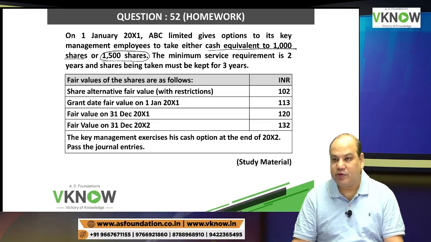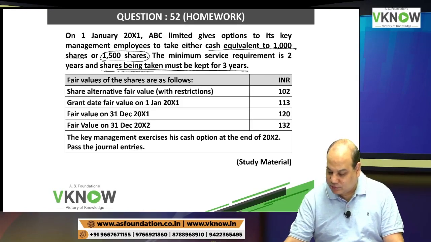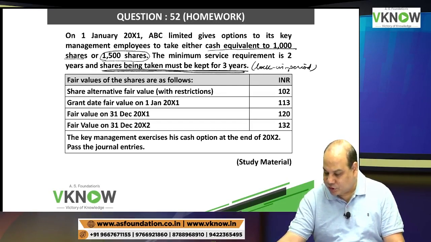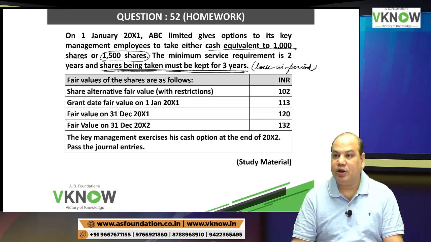The minimum service requirement is 2 years. Shares being taken must be kept for 3 years. Same question, and it also has a lock-in period. If there is a lock-in period, then the fair value of the share gets reduced because it does not have liquidity.